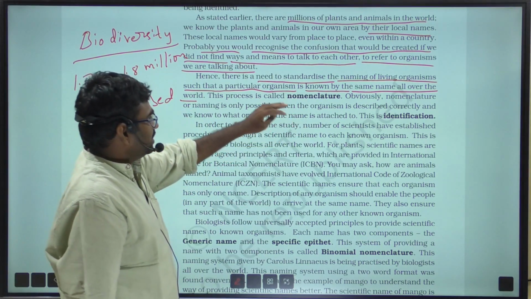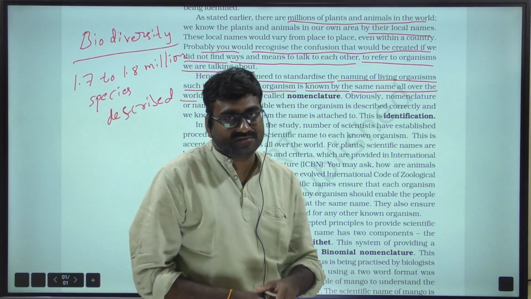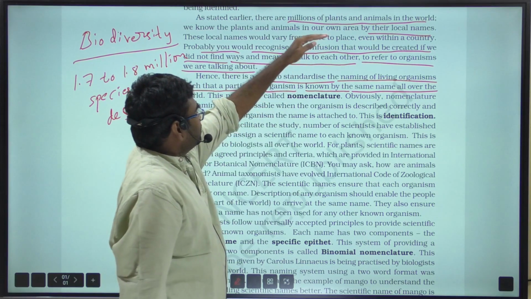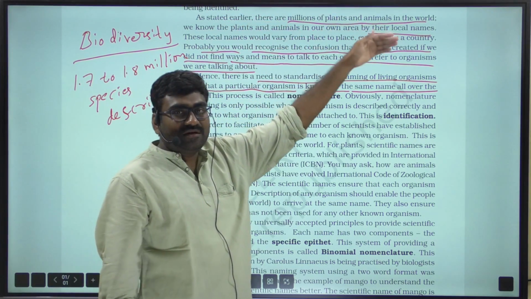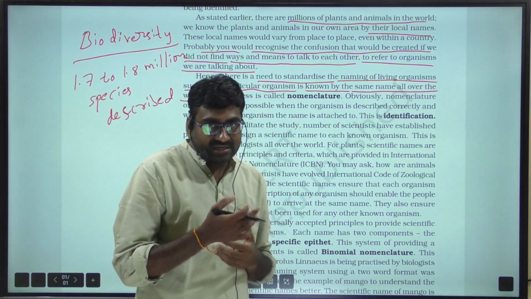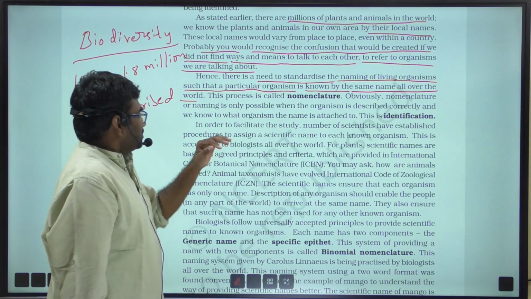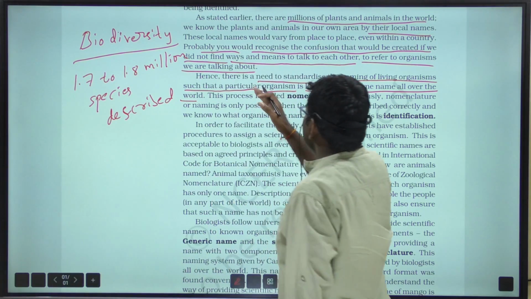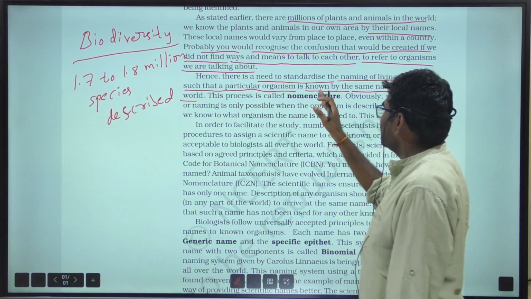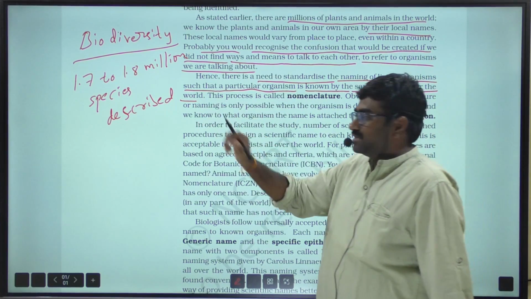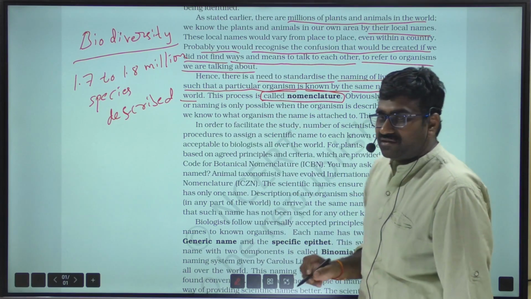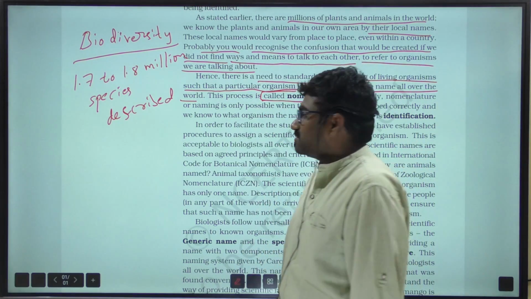So hence there is a need to standardize the naming of living organisms in order to avoid confusion, because we know plants and animals in our own area by their local names, and these local names vary from place to place and sometimes within the country also, right? So a particular organism needs to be known by the same name all over the world, and this process is called nomenclature. Nomenclature is nothing but the naming of a plant or organism, right?